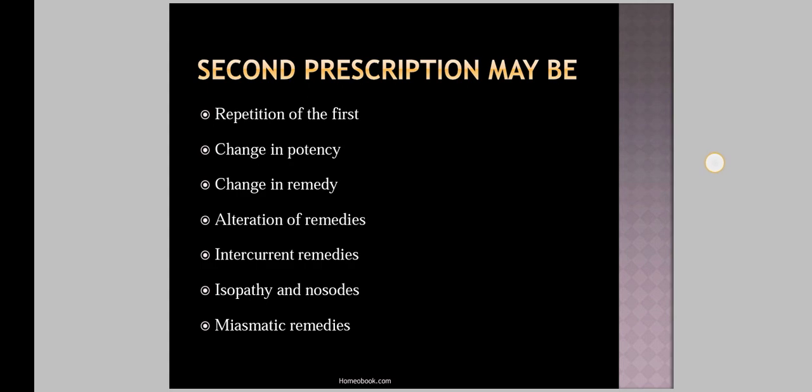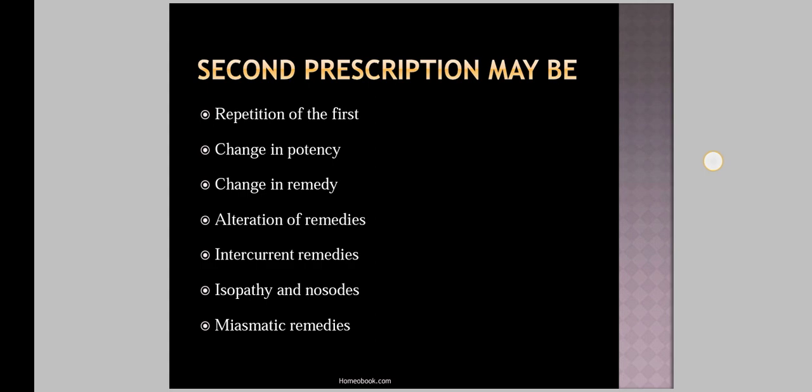Then the next indication is where a new set of vexatious and distressing symptoms appears. There is an appearance of some distressing symptoms. In that case also you have to antidote the remedy. Then the next indication is where the symptoms disappear but no relief is felt by the patient. This may be an indication for the antidote of that remedy.